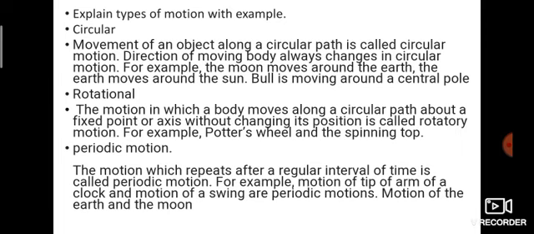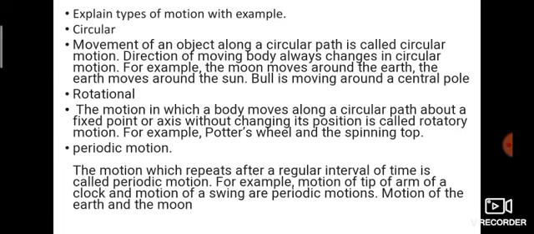Movement of an object along a circular path is called circular motion. The direction of the moving body always changes in circular motion. For example, the moon moves around the earth. The earth moves around the sun. Bullocks move around a central pole.